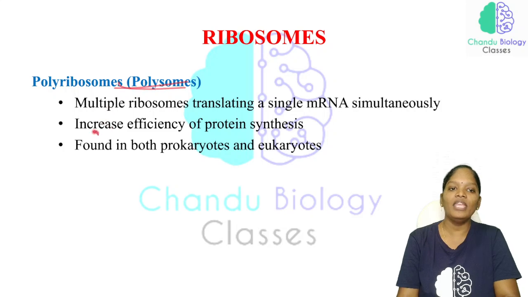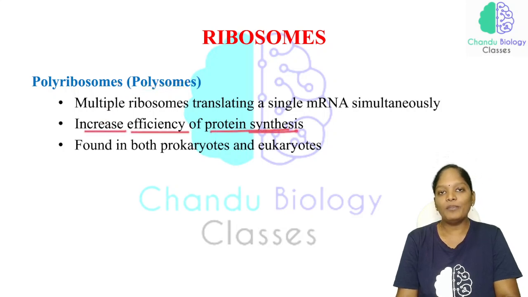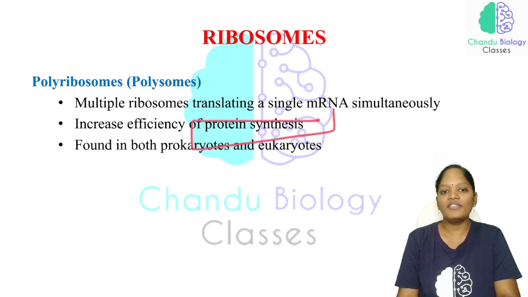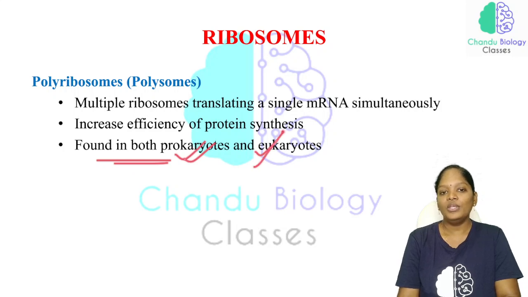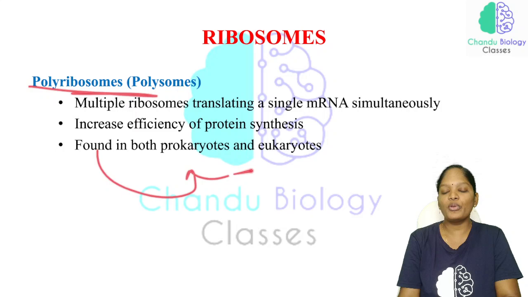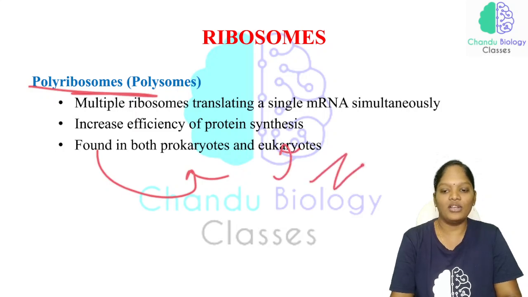This increases the efficiency of protein synthesis. Polyribosomes are found in both prokaryotes as well as eukaryotes. The protein synthesis by the polyribosome is present in both prokaryotes and eukaryotes.